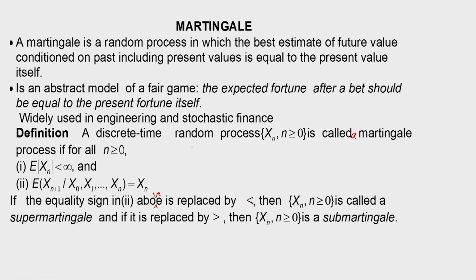So, in the case of a supermartingale process, this conditional expectation is less than x n, and if we replace this equality by a greater than inequality, then this process is called a submartingale. So, we have defined martingale, supermartingale and submartingale. In the case of martingale, this is exactly equal to x n. In the case of supermartingale, it is less than x n, and in the case of submartingale, it is greater than x n.